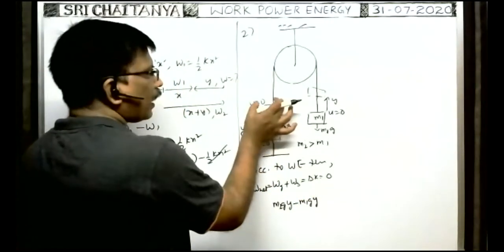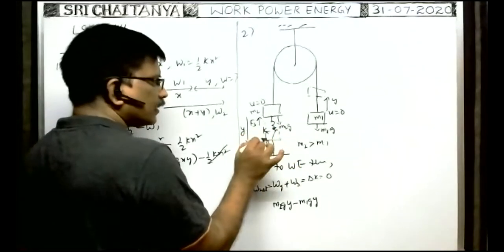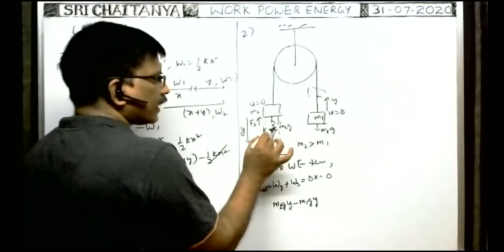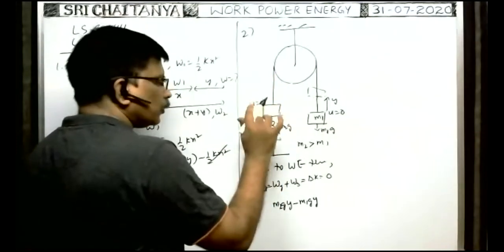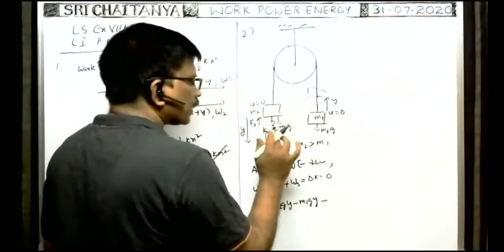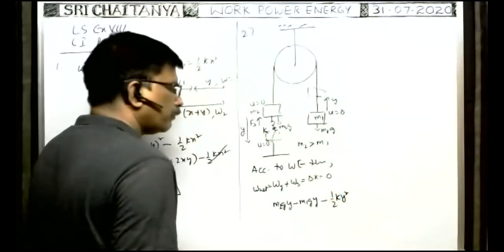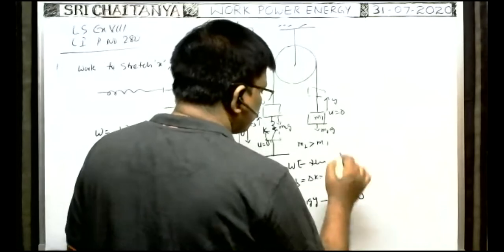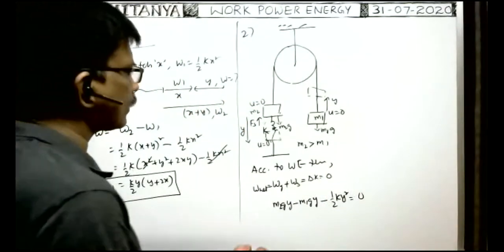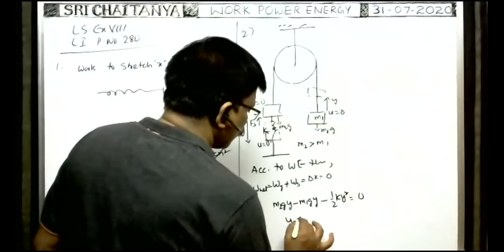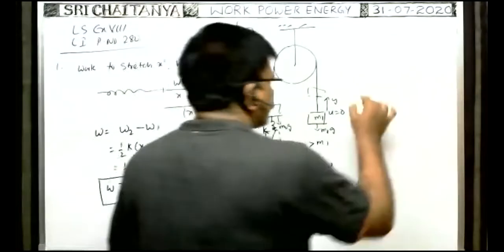Whenever the block comes down, as the compression of the spring is y, the force exerted by the spring on the block is in the opposite direction. That's why work done by the spring force is negative. So minus, as the spring is compressed by y, the work done by the spring force is half k y square, but it is negative. So minus half k y square. This is equal to 0. Now here they ask what is the y value, the maximum compression. y is equal to question mark.